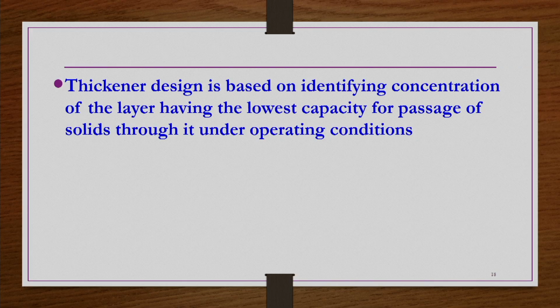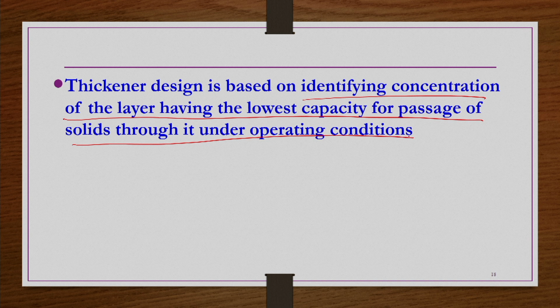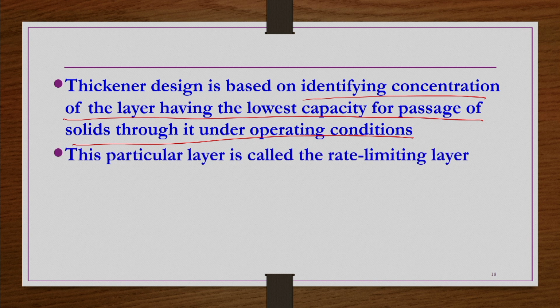So, thickener design is based on identifying the concentration of the layer having the lowest capacity for passage of solids through it under operating conditions, right. We have to identify a layer which is having the lowest capacity for passage of solids through it under whatever operating conditions we are taking. So, based on that this work progresses.